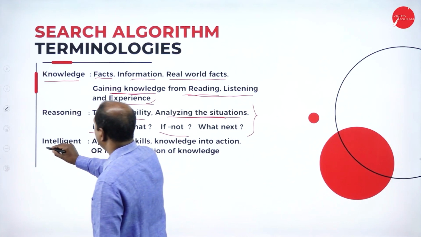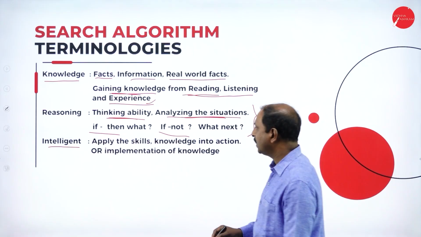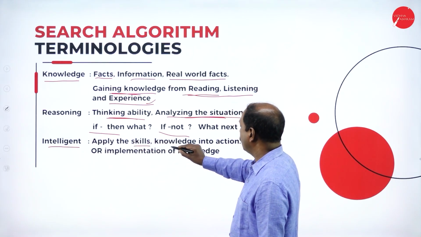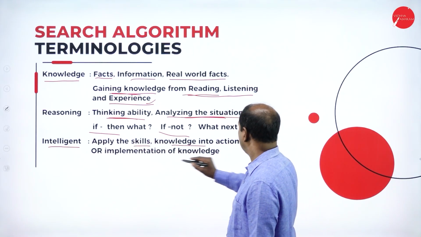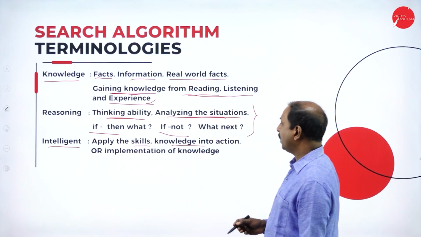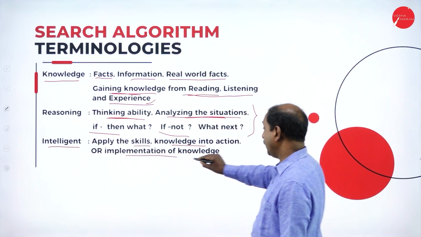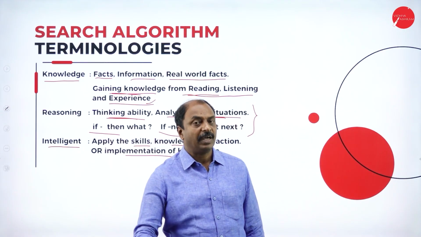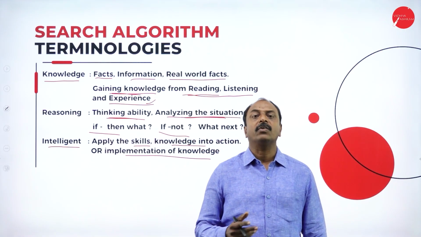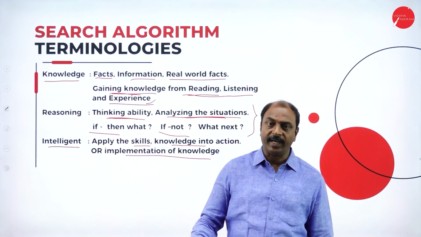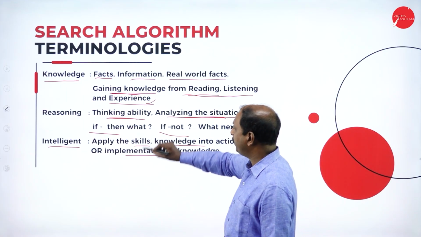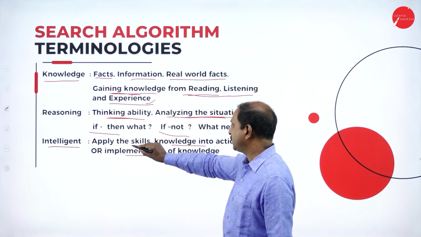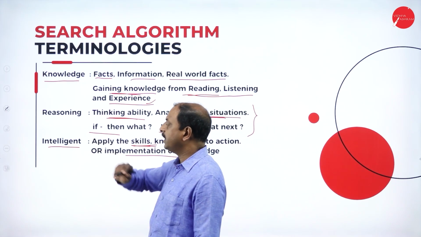Next one is intelligent. What is intelligent? Apply the skills and knowledge into action. That is nothing but intelligent, or implementation of knowledge. So here, whatever knowledge we have gained from experience or from the real world or from the facts, that has to be implemented through the skills. That is nothing but intelligent.